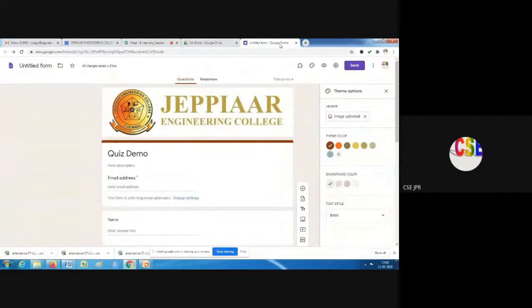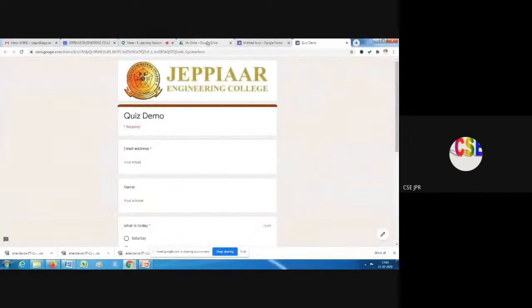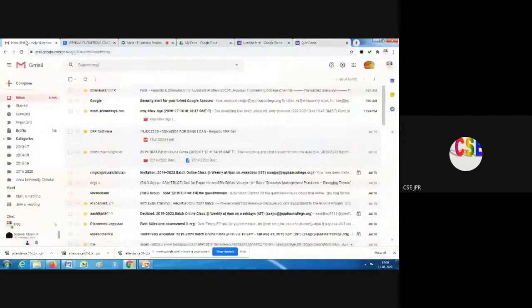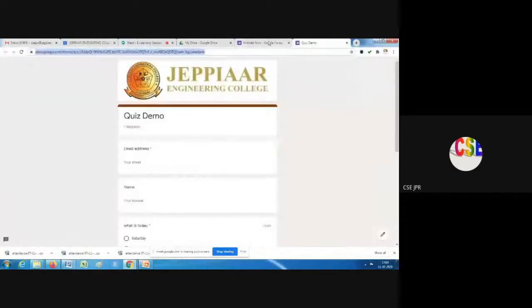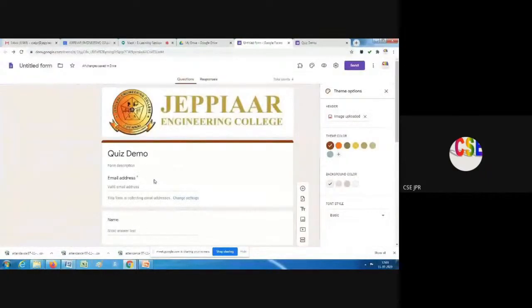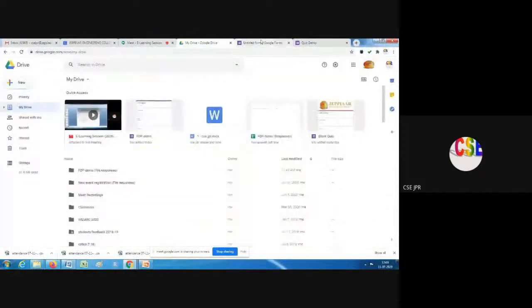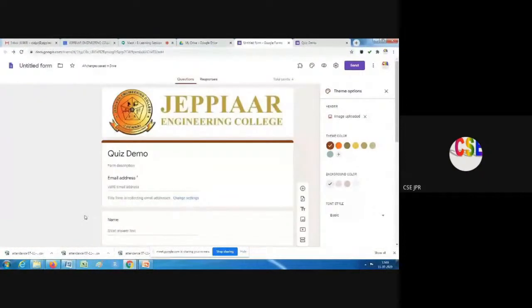So how to share this link? Okay, copy, go to the preview. Select this, and you can send a mail to whoever you want. You can copy that link and send it to others. You can share it on WhatsApp, or share it with anyone. After sharing also, we can make some changes to the form. It will not affect the link. The link will remain the same, so don't worry about that. Even if you have made any mistake here, later we can change it. It doesn't matter.